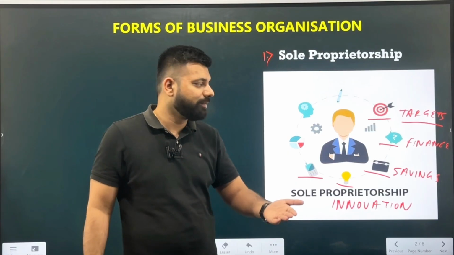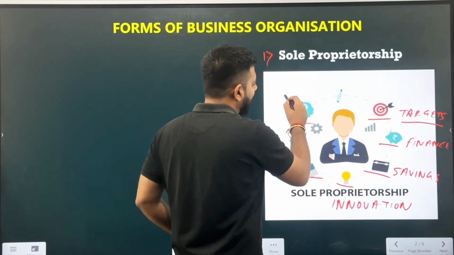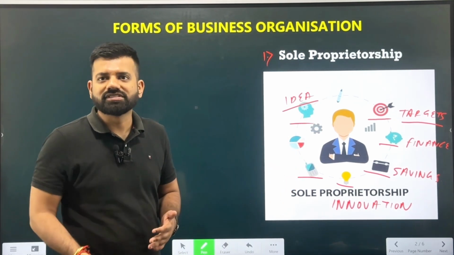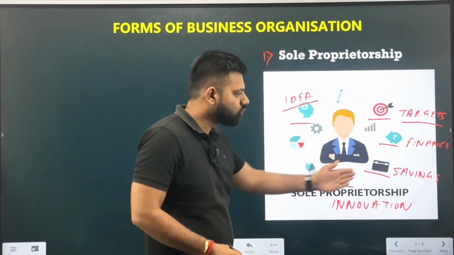He will be also looking after the profits, that is, how much reserve he will be holding in the business that can be used for further innovation, for the further development of the business. And also about the idea, like what is the idea that he will be giving to the business. That is, what are the different forms of ideas he will be generating so as to start the business, and how he can lead the business. So everything a sole individual, a person, is looking after on his own. You would have also seen a nearby general store, a nearby shop from your house. The businessman is himself contributing the capital.